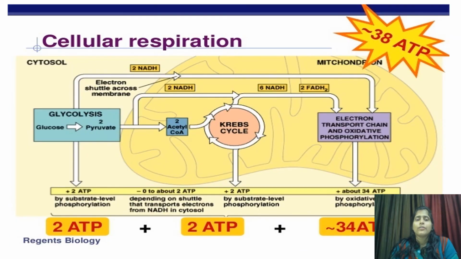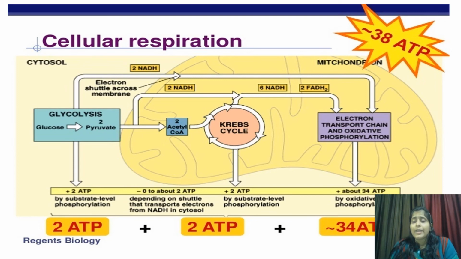Now, once the cell gets the oxygen, there is a particular series of steps called cellular respiration, and these steps include glycolysis, Krebs cycle, and ETS, which are responsible for generation of ATP, that is, adenosine triphosphate, the energy molecule.